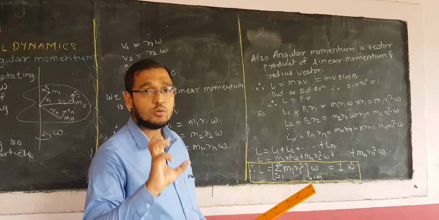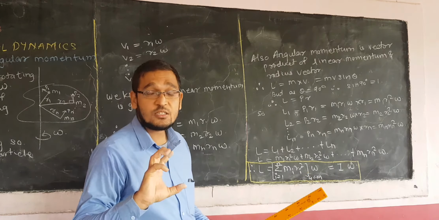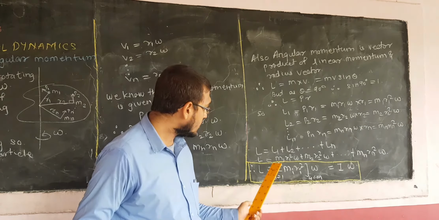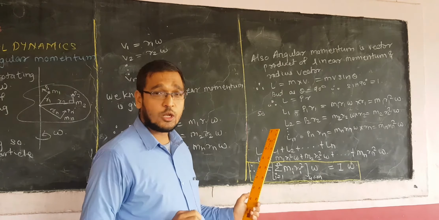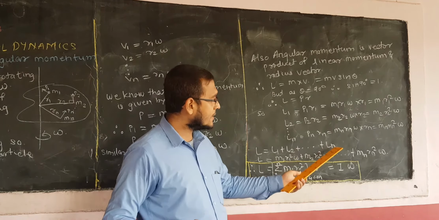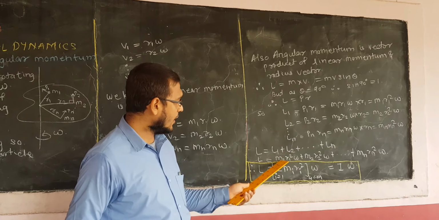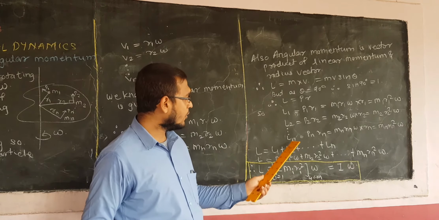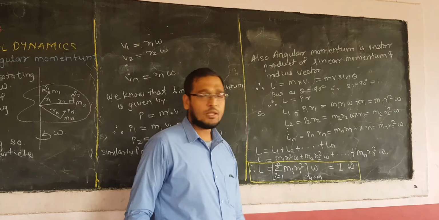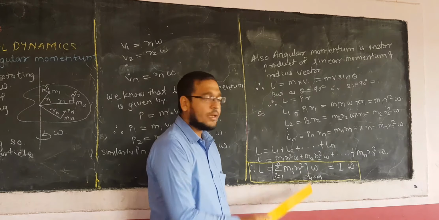Now we have to obtain the angular momentum of the total object. An object consists of n number of particles, so we have to add them, summing all these angular momenta. So L is equal to L1 plus L2 plus dash Ln. Just put in the values. The value of L1 is m1 r1 square omega. The value of L2 is m2 r2 square omega. Similarly, the value of Ln is mn rn square omega. Now if you see here, in each term omega is common.